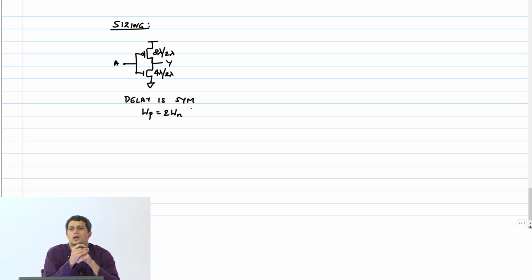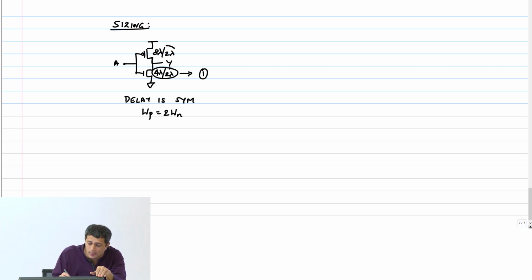Now going forward, since the length is always going to be 2 lambda, and the inverter's width will also be fixed by the technology parameters, depending on the technology, the designer will say, my minimum width that I can use for the inverter is, let's say, 4 lambda or 8 lambda or whatever. We are going to abstract this whole thing out and simply call it 1.